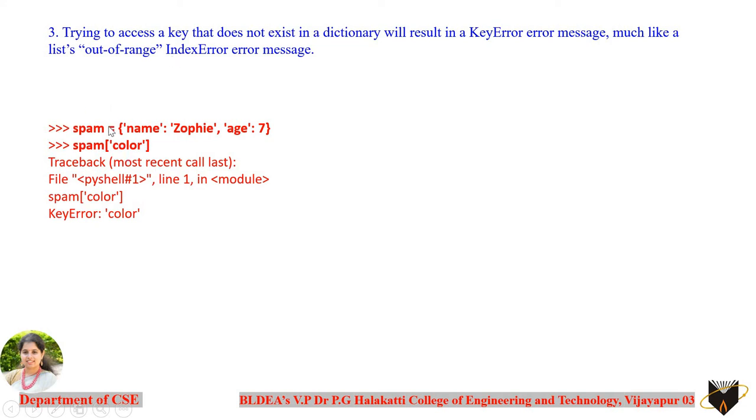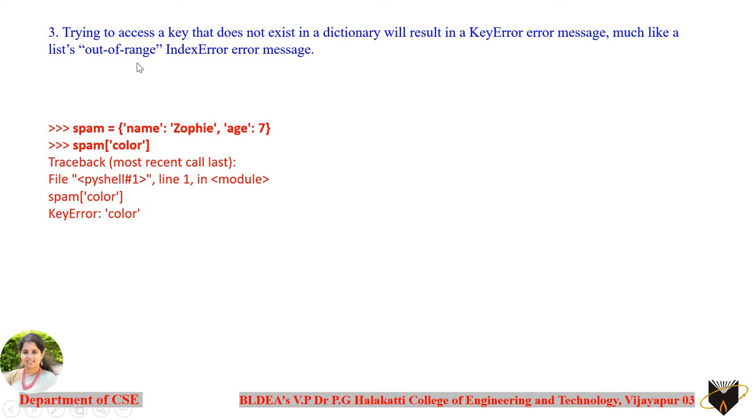And if you try to do the same thing with the dictionary here, for example, you can see spam is equal to name Zophie, age 7. And in the next statement, you are trying to access the value associated with the key color, which is not present over here. So in this case, you get an error message saying that this key doesn't exist, which is slightly different with respect to the list.